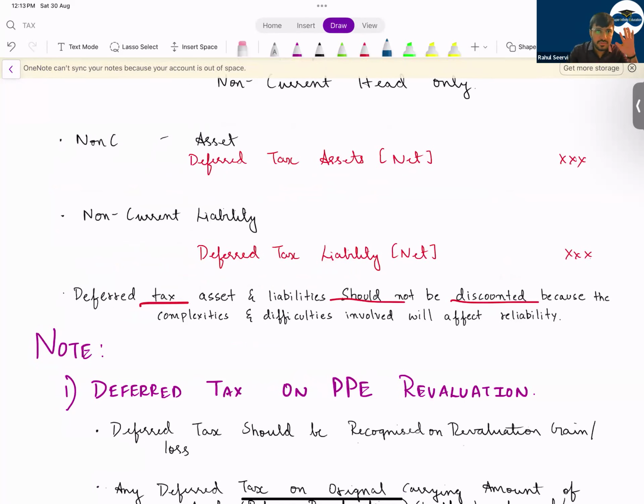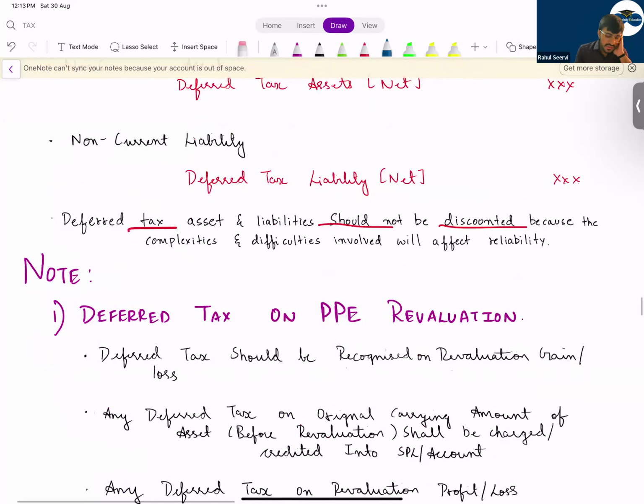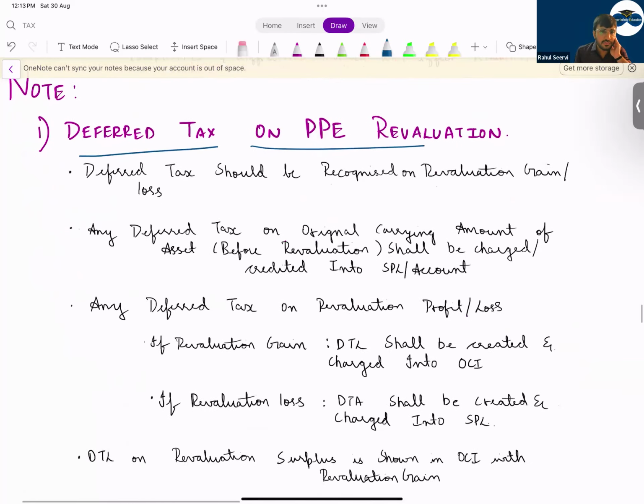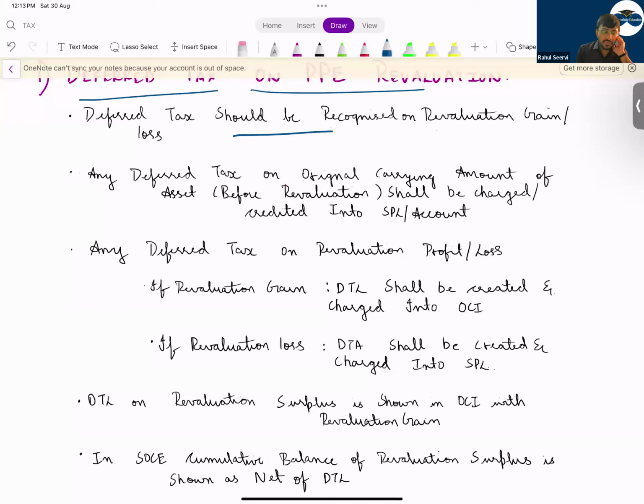Till here the basics of deferred tax we have done. Now we will discuss the cases which are frequently tested in your exam. The first case is deferred tax on revaluation. So can I say deferred tax will come?